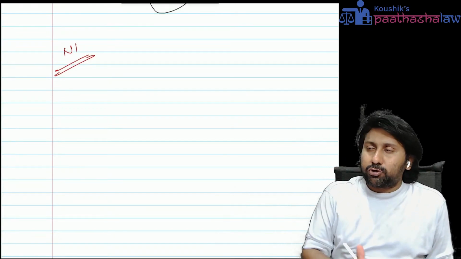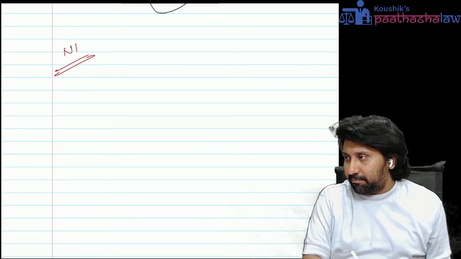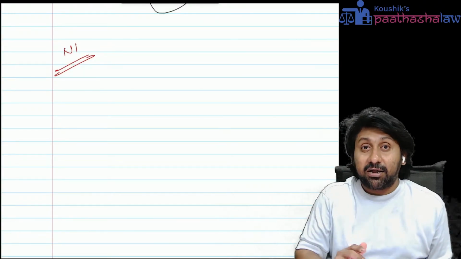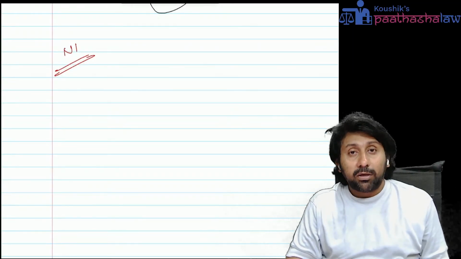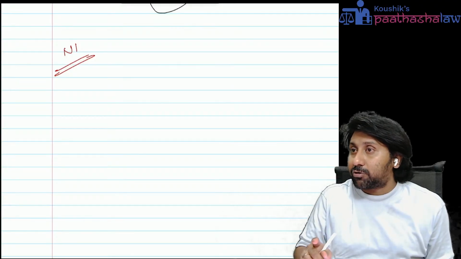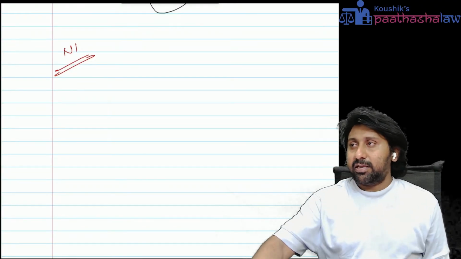How should our approach be regarding the net income approach questions that come in the exam? If a net income approach question comes in the examination, how should I understand whether this question is a net income approach or a net operating income approach? How would I know? A question will come. Let us understand.